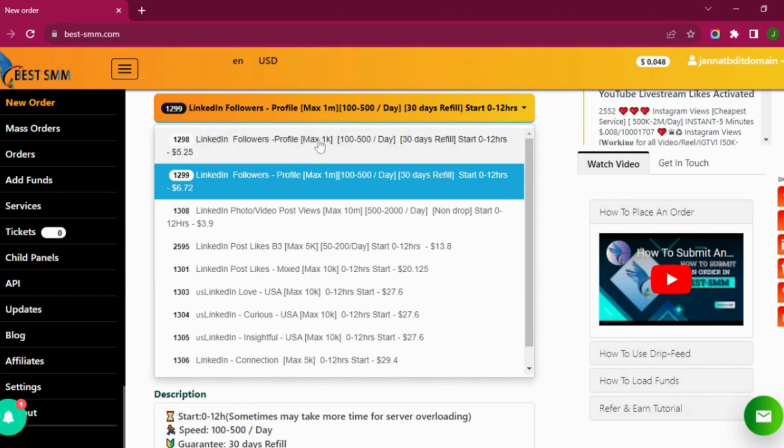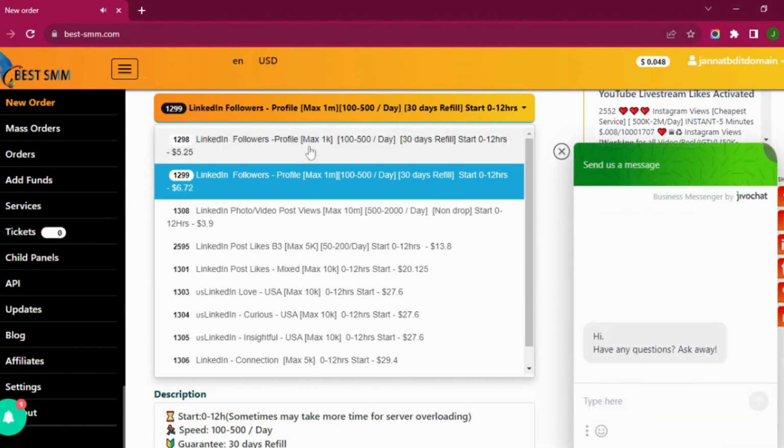You can see that the difference between these two is that they will give us maximum 1k followers, and here they will give us maximum 1 million. For that, the dollar has been increased over there. So you just need to read them, and you will get the difference between these all services.